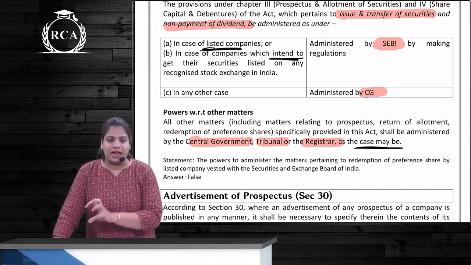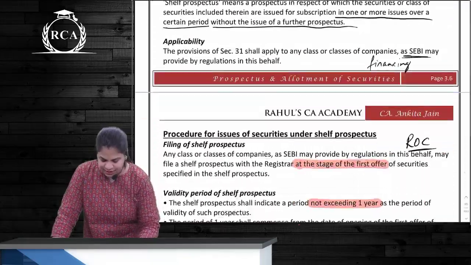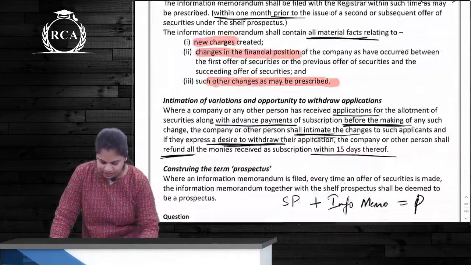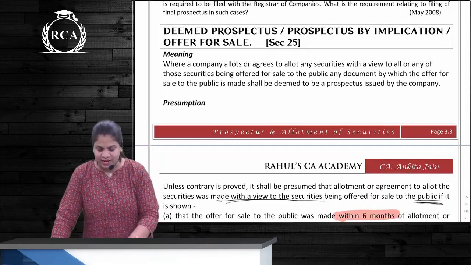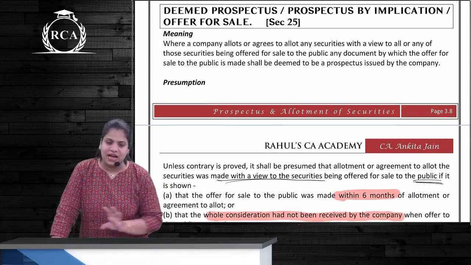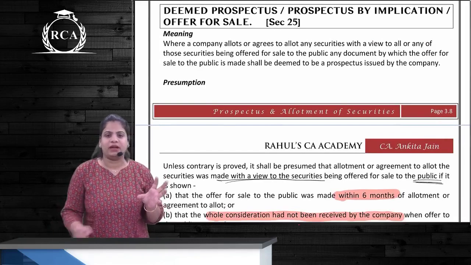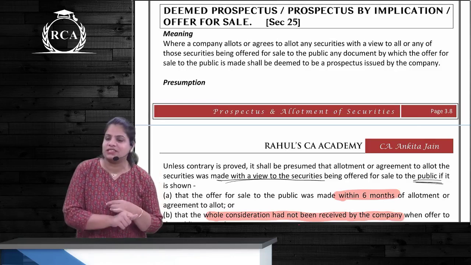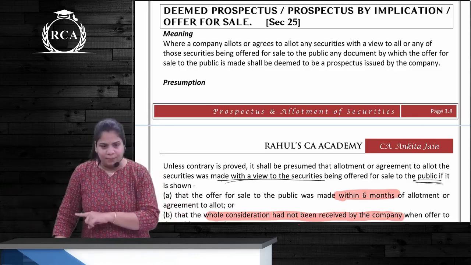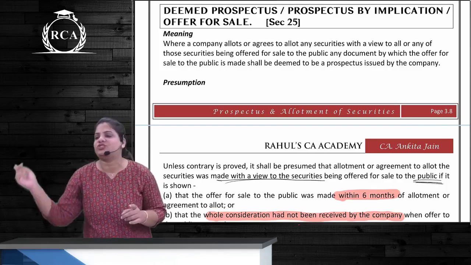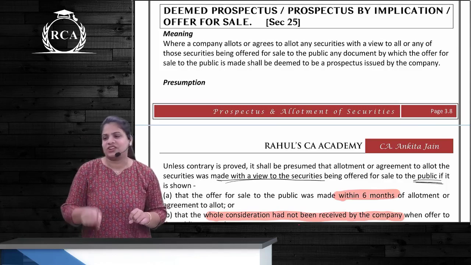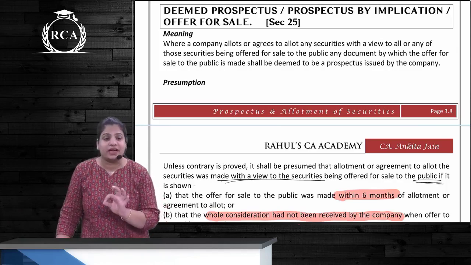Talk about 25. What is 25? Deemed prospectus. So deemed prospectus, where is it? I think before. 3.8. Okay. So deemed prospectus, also called prospectus by implication or called as OFS under 25. Correct? What is company doing? Either allotting or agreeing to allot the securities to an issue house, and this issue house then is allotting it to the public. So it is treated as if company is only issuing it to the public. That document which is issued by the issue house is treated as if it is a prospectus. So it is a deemed prospectus.